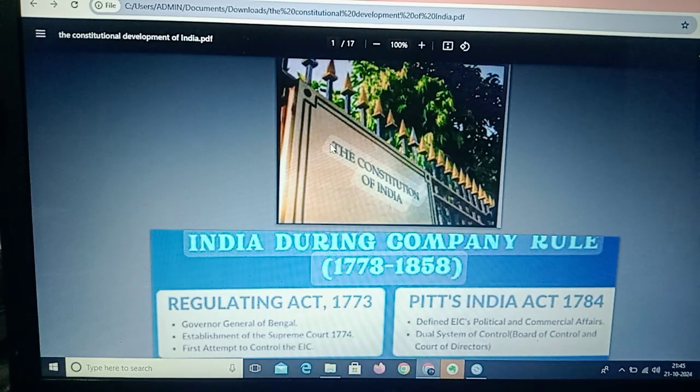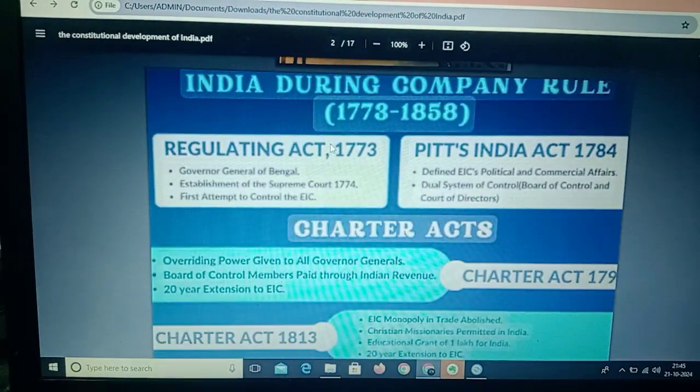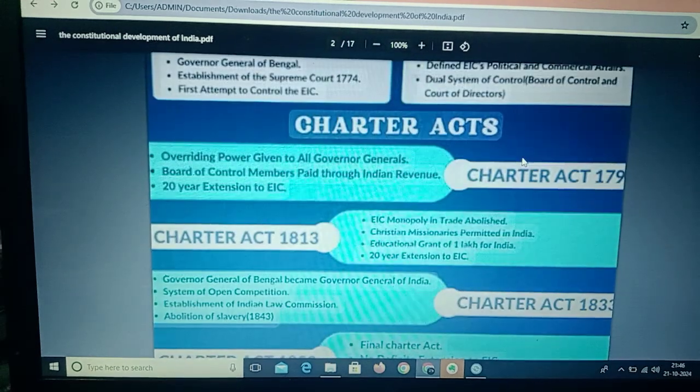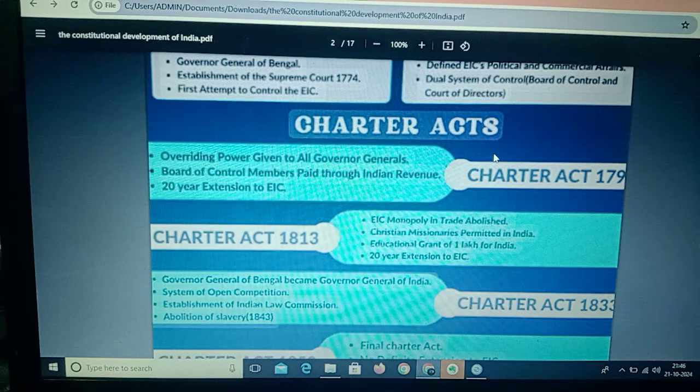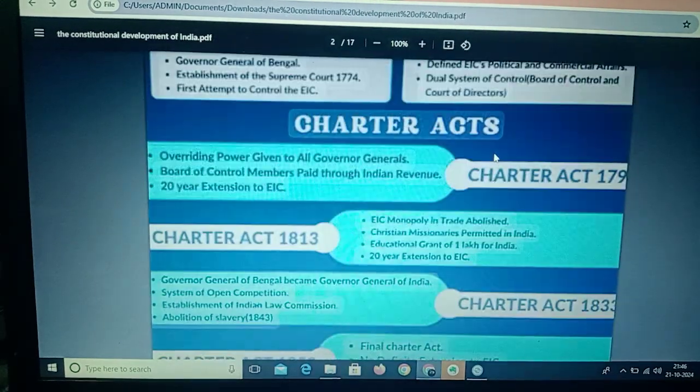Today, our topic is the constitutional development of India. Here, we can say the constitutional development of India in two ways: company rule and British crown rule. If you observe here, you can see India during company rule from 1773 to 1858. In this phase, they passed many acts like the Regulating Act 1773, Pitt's India Act 1784, and Charter Acts like the Charter Acts of 1813, 1833, and 1853, and so on.